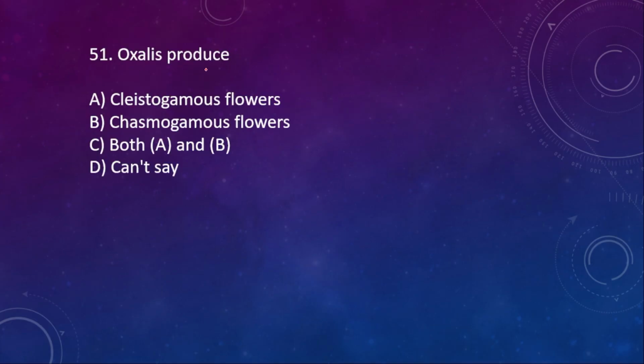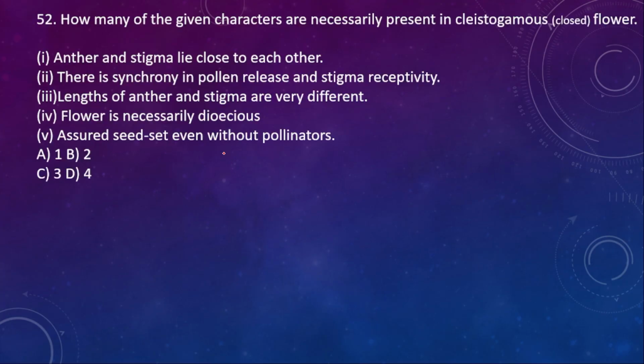Oxalis produce A, clistogamous flower, B, chasmogamous flower, C, both A and B, D, can't say. Here the right option is both A and B. Oxalis is the best example for having both kinds of flowers, clistogamous and chasmogamous.